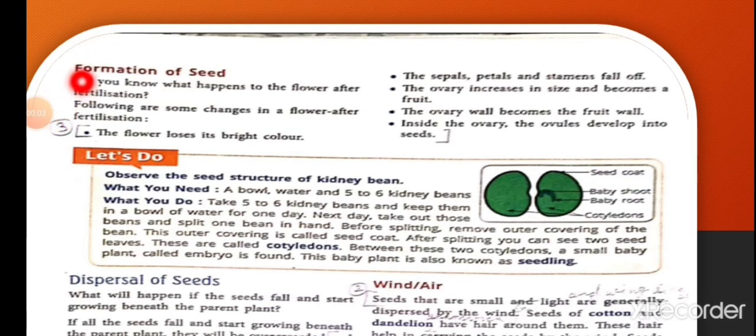Now the next topic is formation of seeds. What happens to the flower after fertilization? There are some changes in the flower after fertilization. Here are some points. The flower loses its bright color. Sepals, petals and stamens fall off, and the ovary increases in size and becomes a fruit. The ovary wall becomes the fruit wall, and inside the ovary the ovules develop into seeds.